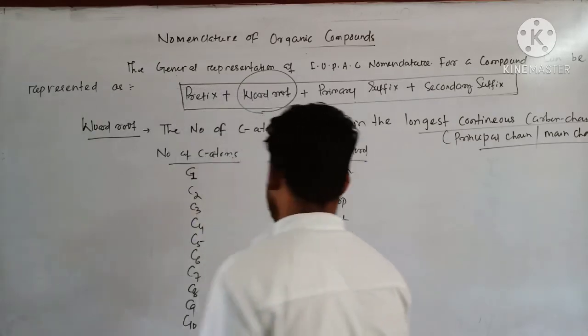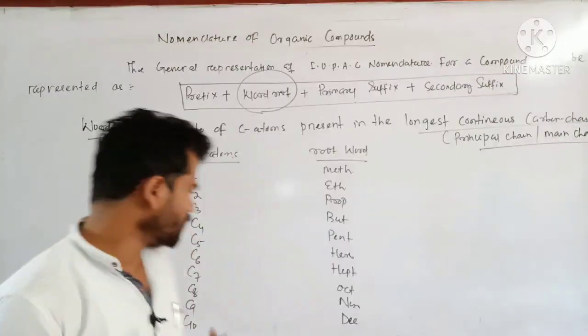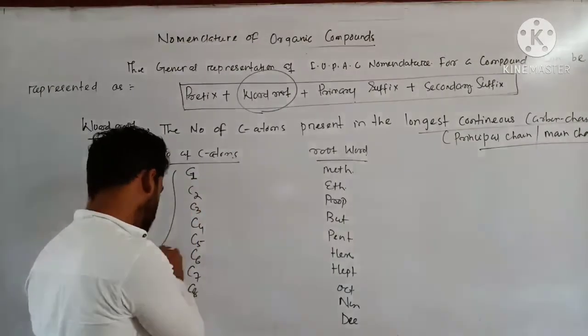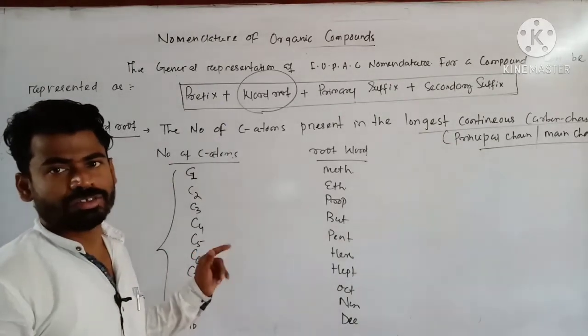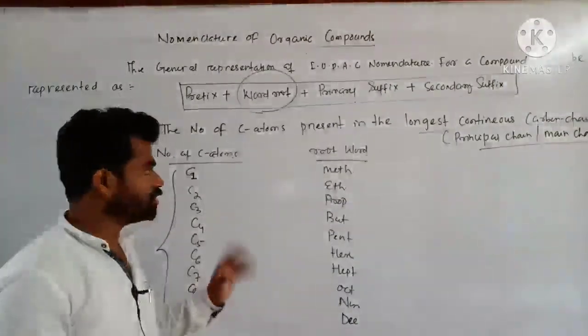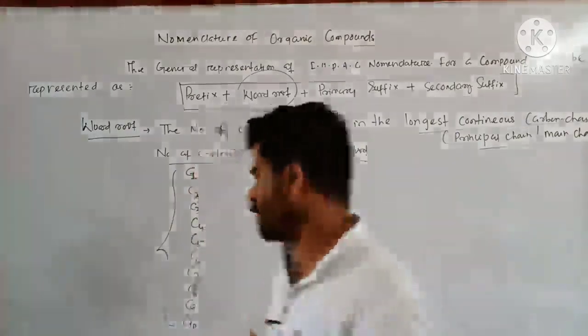And for 11 you can write dodec. Likewise, but you just remember this much, it's enough. In the compound, it contains maximum 5 or 6 carbon atoms in the longest continuous chain. Okay, don't bother for that, you just remember this one. Clear? So that's why a little bit of hints I am providing you.